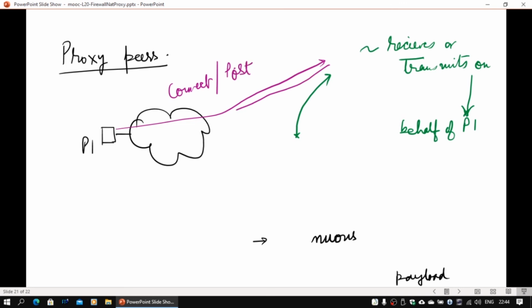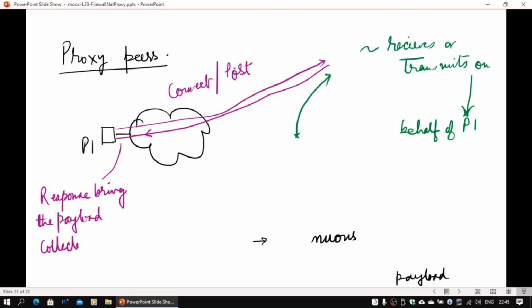There are actually three modes of communication in HTTP: get, post, or connect. Get is not used because you can only retrieve the information. With post you can dispatch something, and in the response you can retrieve something also. The only thing is you have to have a timer. I do it now, then after 1 minute again I will do it. So whatever is collected by me, I will send it to him, and whatever is collected by that proxy will be sent back to me as the payload.